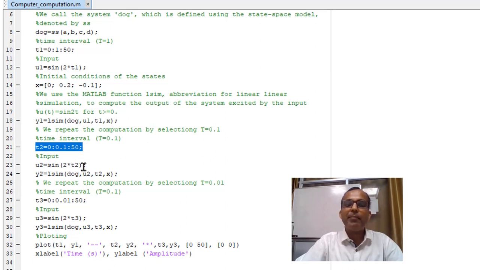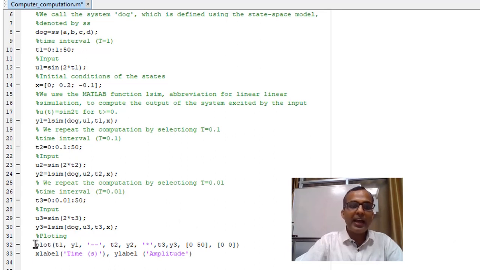I have modified the program like this, and output y2 is written like this. Again for the third, I have taken a much lower sampling instant, that is 0.01, and I have called another program same as above.